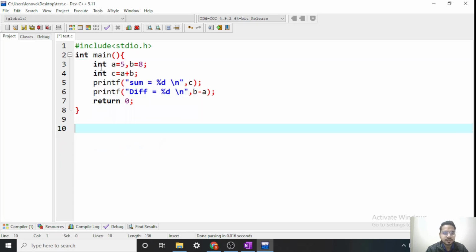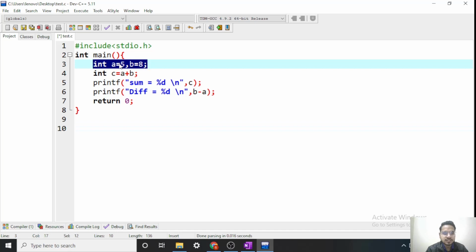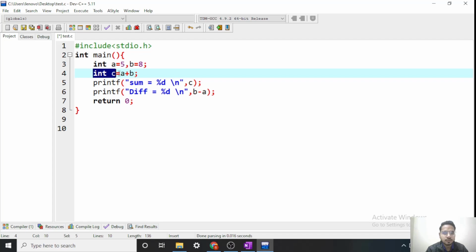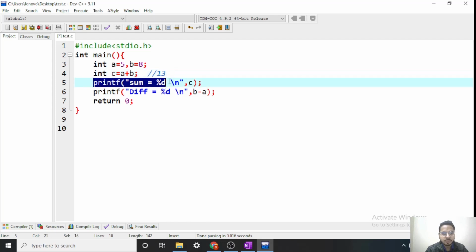Now look at this very simple program. First we declare two integers a and b. A is 5, b is 8. Then we declare another integer c. What is c? A plus b. So in short we can say that c is nothing but 13, 8 plus 5. Now what we are doing, we are printing. So first see, this will be printed as it is, sum is equal to. When we get this %d, then it will find an integer here. So for %d, it will print the value of c, then it will print \n. What is \n? It is new line. So it will print sum is equal to 13, then a new line.